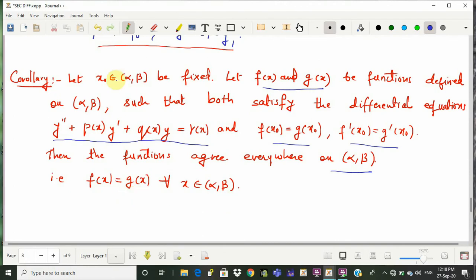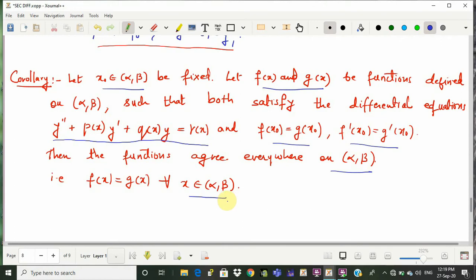I repeat, I have a fixed point x naught in alpha comma beta and f and g are functions defined on alpha comma beta satisfying y double prime plus p of x y prime plus q of x y is equal to r of x, with p, q and r continuous, and f and g are equal at the point x naught and their derivatives are also equal at x naught. Then this theorem says that the functions will not only be equal at x naught, they will be equal for every point in the interval alpha comma beta.